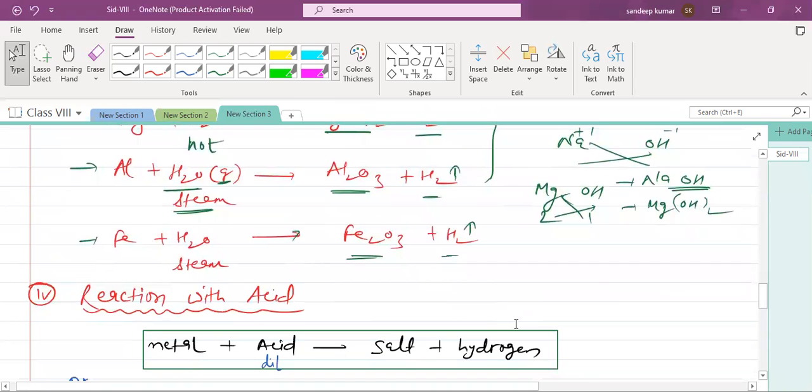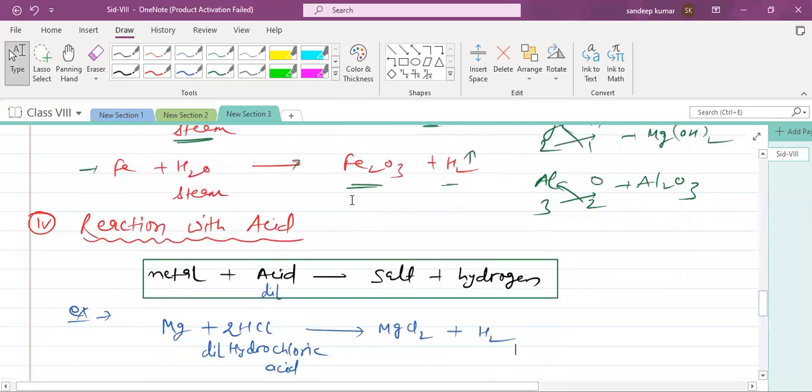Okay. Same thing, we can write the formula of aluminum oxide. See, aluminum symbol Al, oxygen O. Valency of aluminum is 3, oxygen 2. So what will be the formula of aluminum oxide? Al2O3. Like that only, the iron oxide formula we can write.